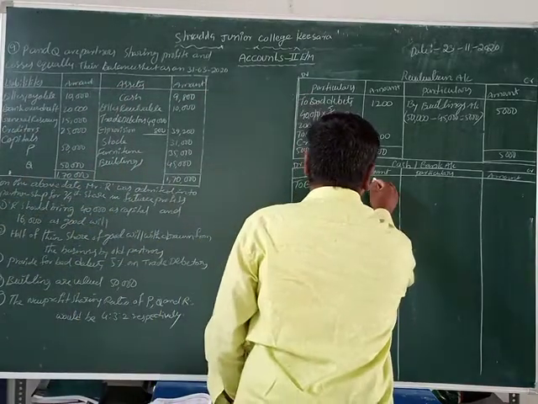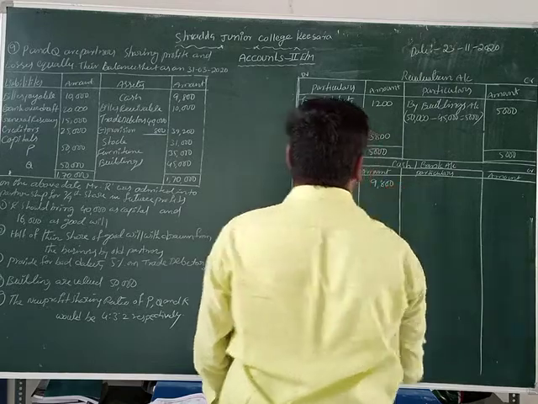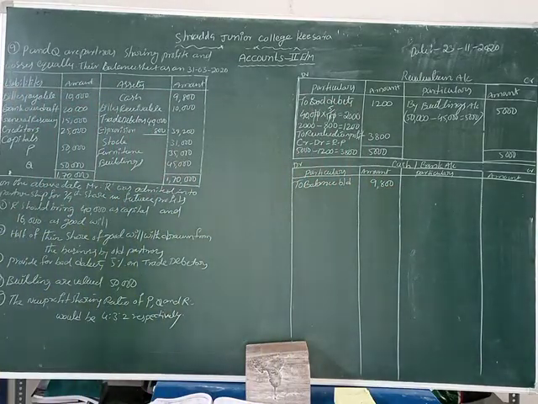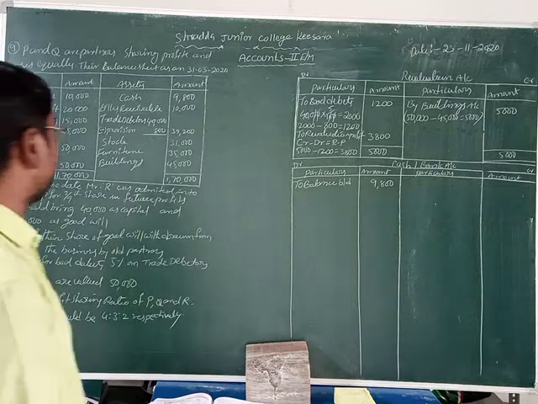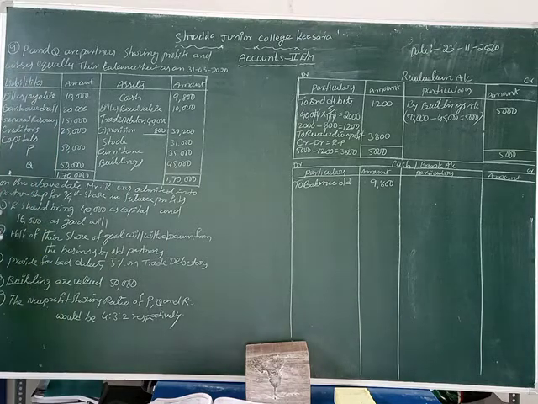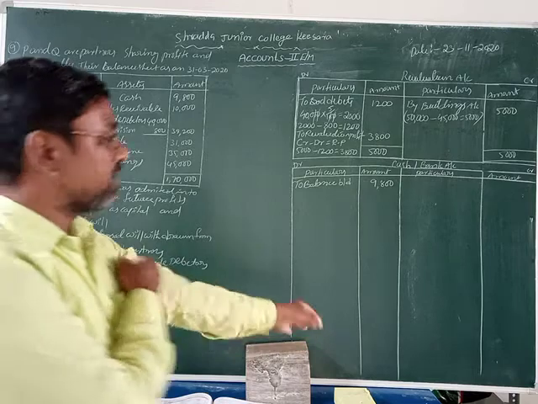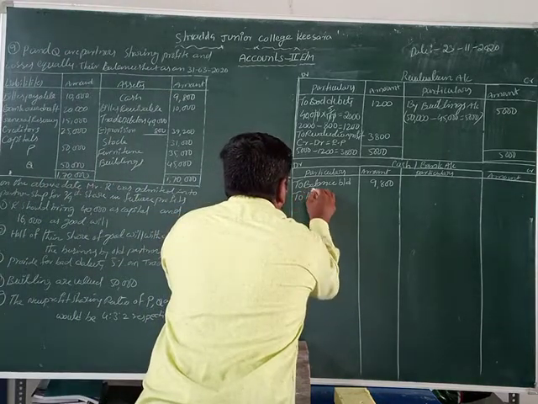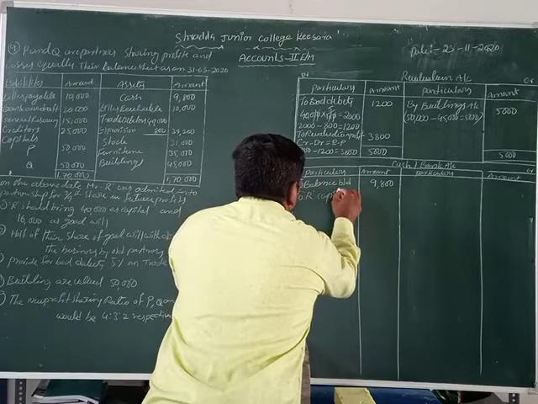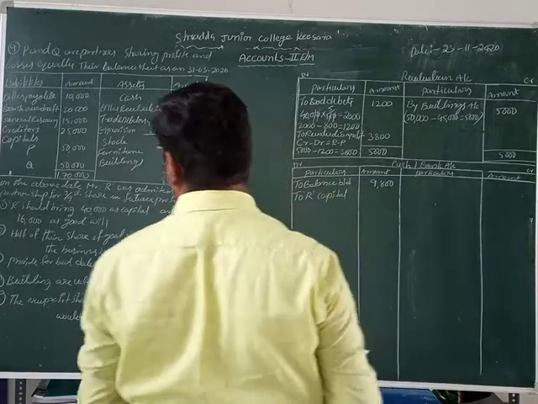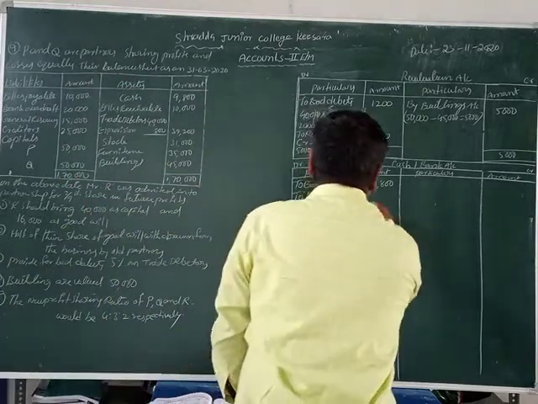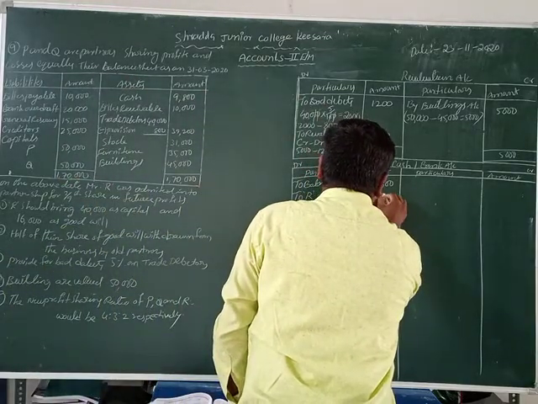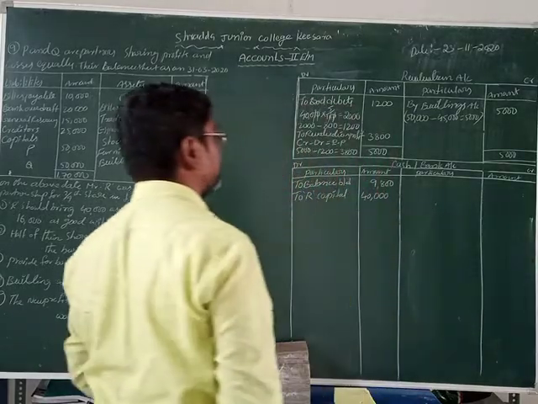Let's write down here 9,800 rupees, cash or bank account, friends. Okay. Now another one: what cash comes into the business? R should bring 40,000 rupees capital and 16,000 rupees goodwill comes in as cash. Now we can record that: to R capital. What is the amount of R capital? 40,000 rupees.